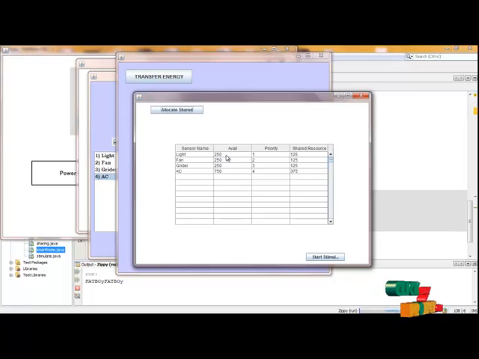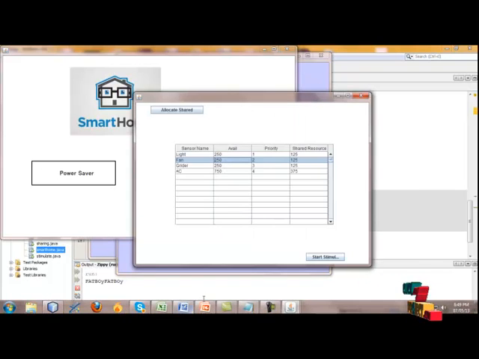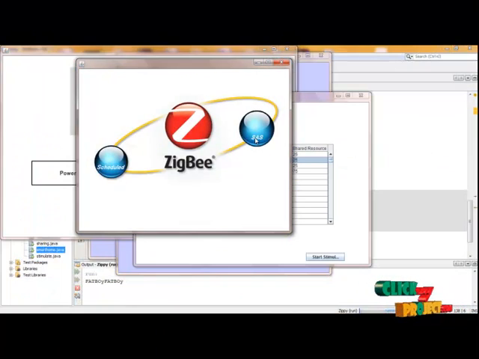That means the least energy consumer is going to be presented first. First of all, the light consists of the minimum source of energy, that is 250 watt. I am going to give the maximum shared resources from the light resources. After getting the allocated memory, I am going to give some simulation process. After completing this window, I am going to do the priority session method, that means the self-adjusting power method.